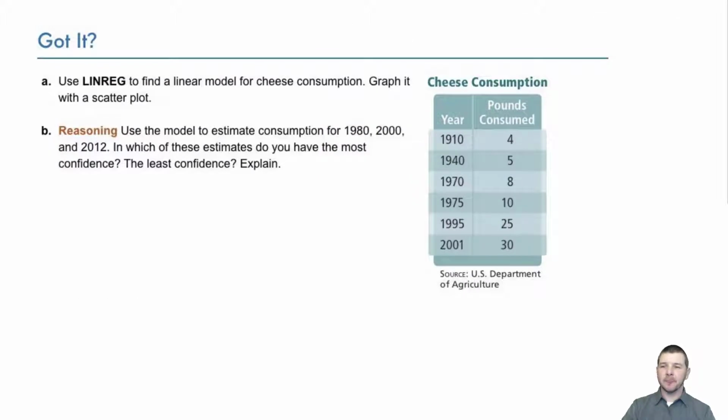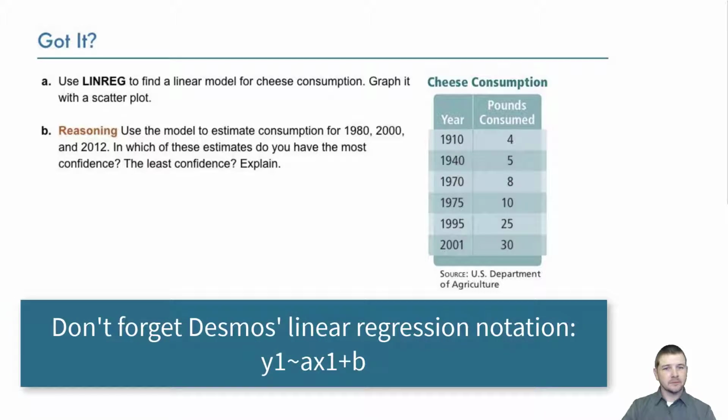Your turn. Part A. Use linear regression to find a linear model for cheese consumption. Graph it with a scatter plot. Part B. A reasoning item. Use the model to estimate consumption for 1980, 2000, and 2012. In which of these estimates do you have the most confidence, and how about the least confidence? Explain.